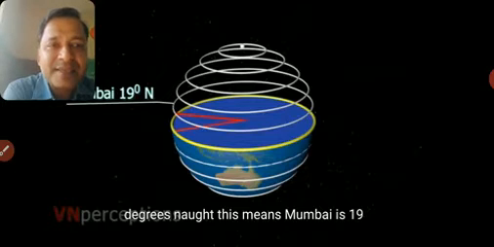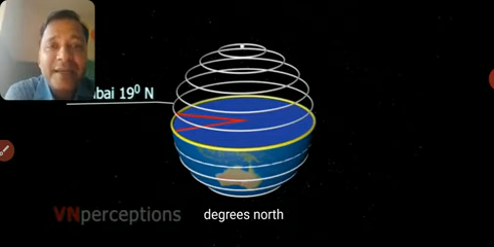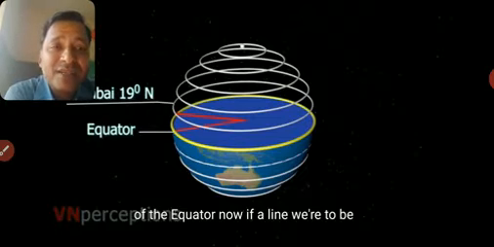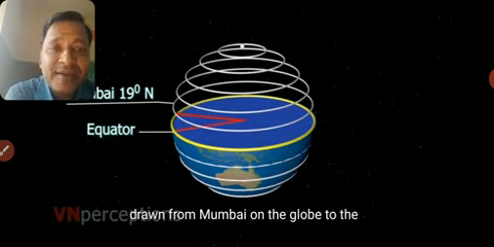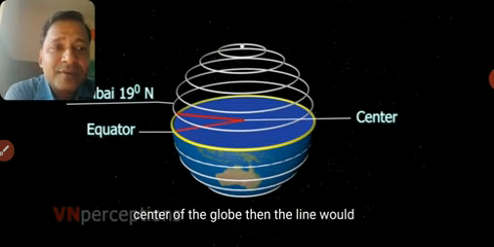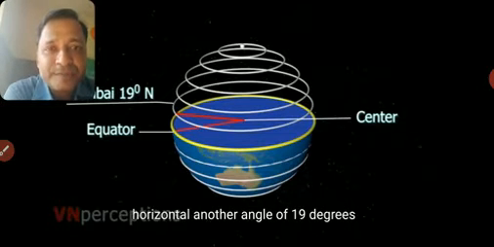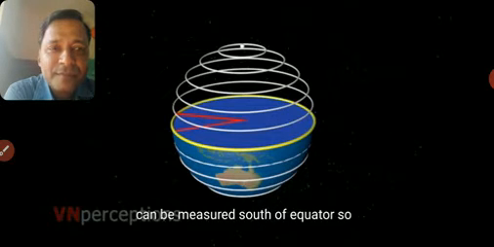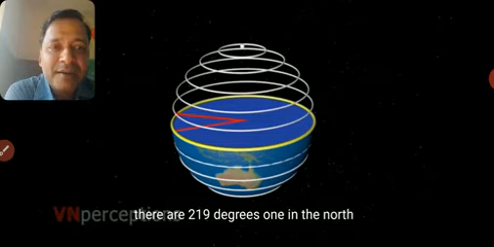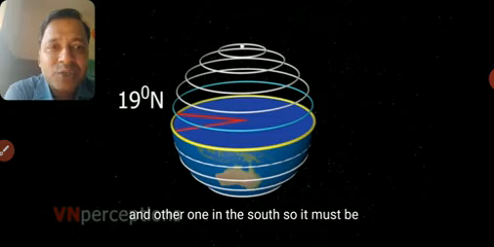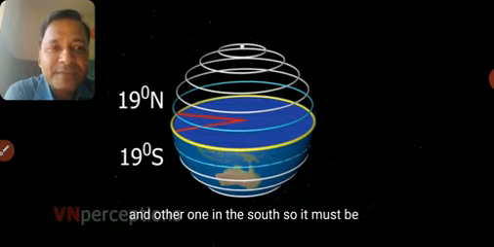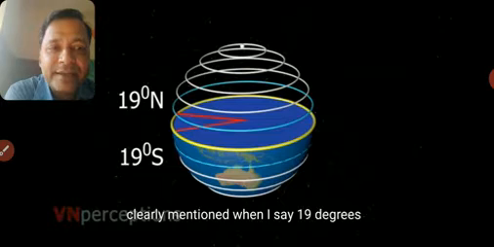Now if I say Mumbai is 19 degrees north, this means it is above the equator, and if you draw a line, it will make an angle of 19 degrees over the north. Now we can have another line of 19 degrees which can be south also. Like north we can have a south line also. So in the south, there can be two 19 degrees, two separate ones. One is north and one is south.